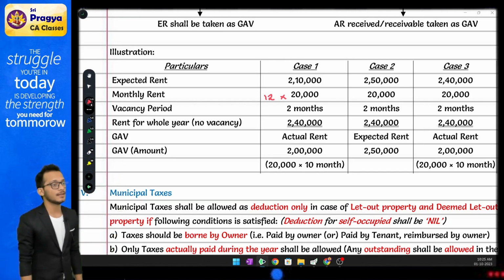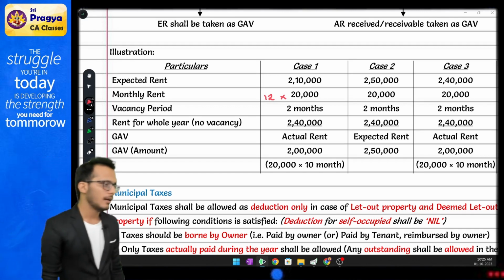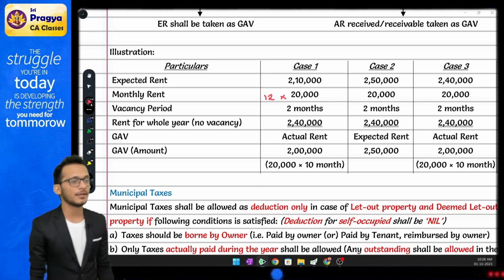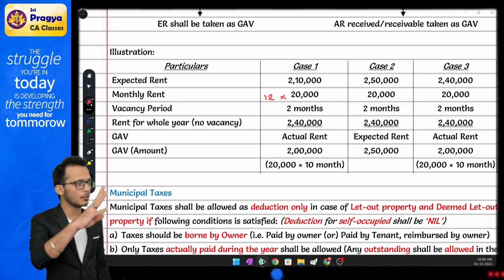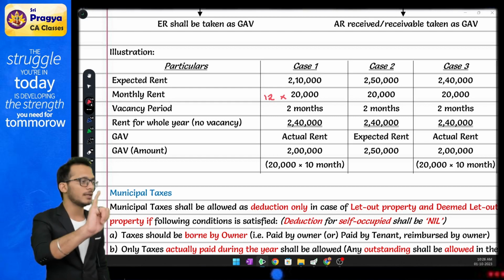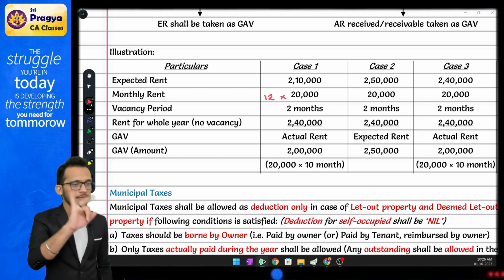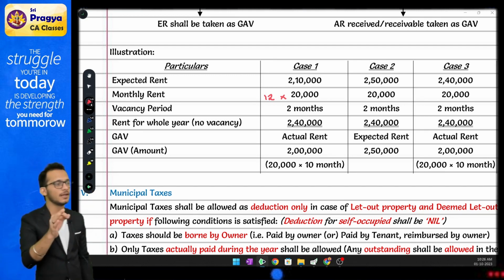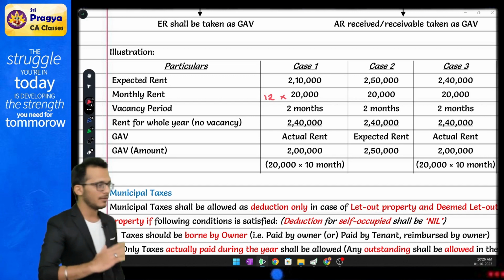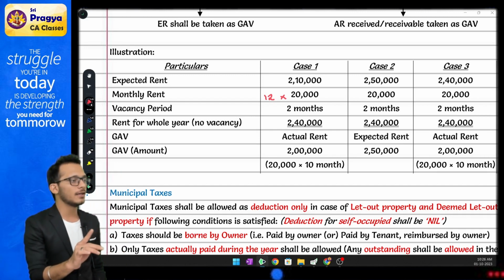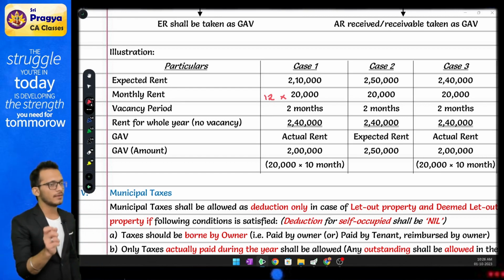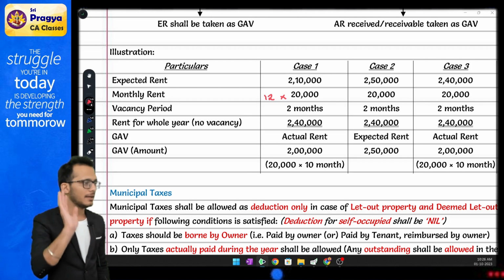And then you have something called unrealized rent. Unrealized rent is nothing but bad debts. Income tax says that, boss, if you were planning to get some rent, but you did not get that rent, you can claim it as a bad debt subject to 4 conditions. Condition number 1, tenancy should be bona fide. Condition number 2, you have tried to get the money from him. If he did not give the money, you have asked him to vacate. If he has vacated, you have not given him some other house. You satisfy these 4 conditions, whatever rent you were not getting, you can claim it as a bad debt.